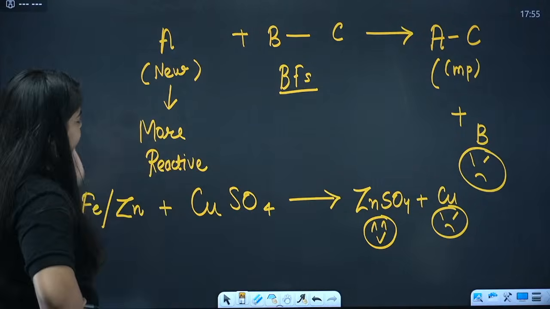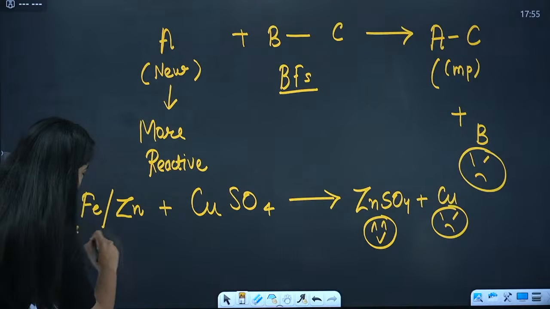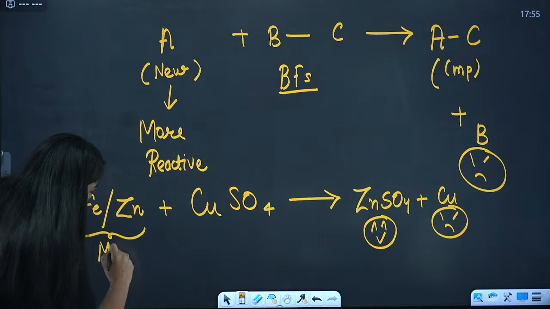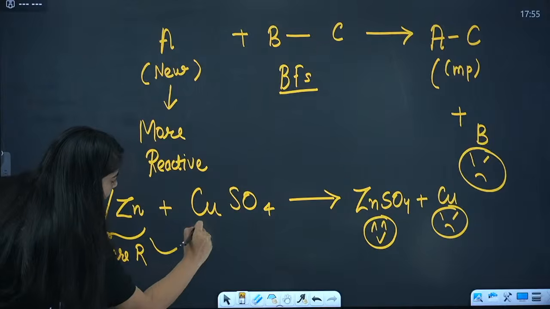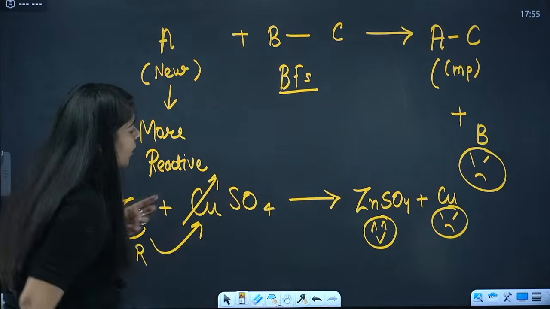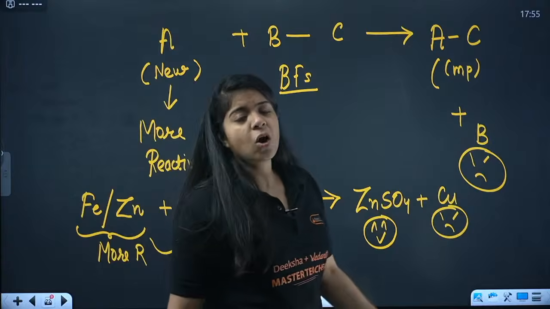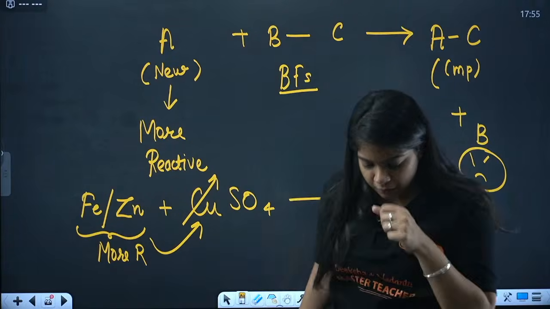I'll show you. Done. So basically, bacha, this iron or zinc, these are more reactive than copper. They kick copper out and now they combine with SO4 to form ZnSO4 or FeSO4. Done?